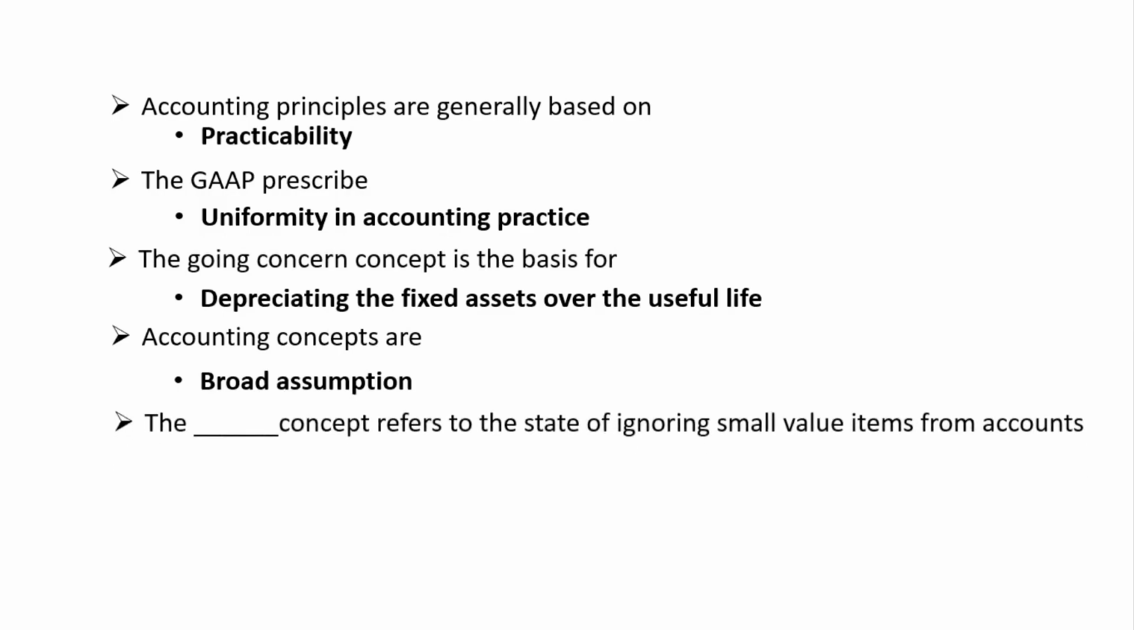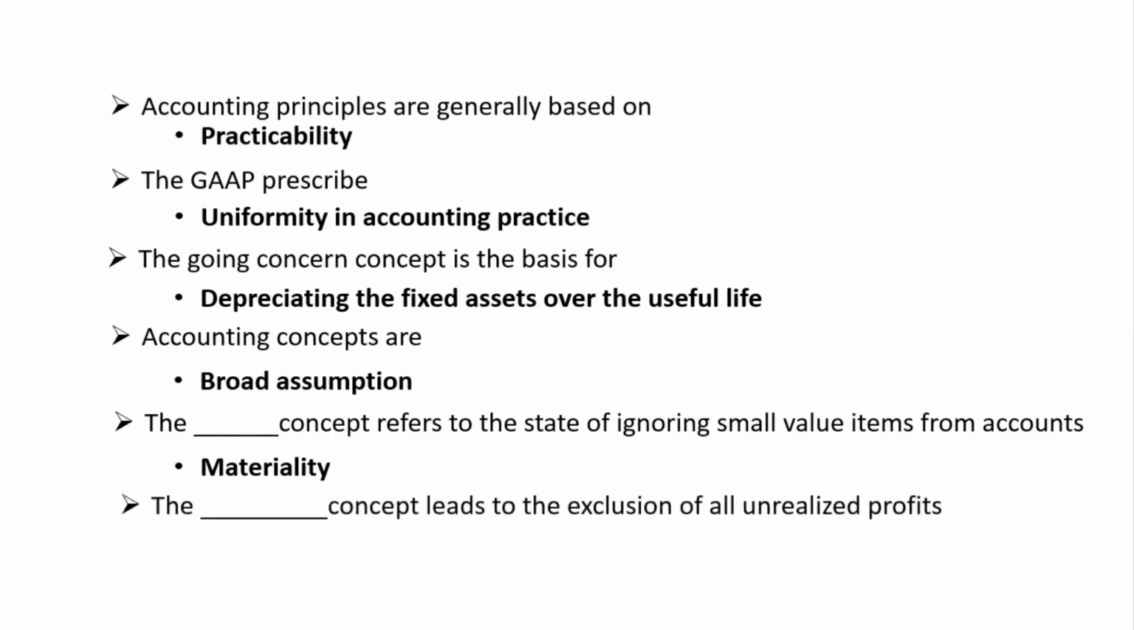Next, the dash concept refers to the state of ignoring small value items from accounts. Materiality. The materiality concept refers to the state of ignoring small value items from accounts. The dash concept leads to the exclusion of all unrealized profit. Answer: conservatism. The conservatism concept leads to exclusion of all unrealized profit.